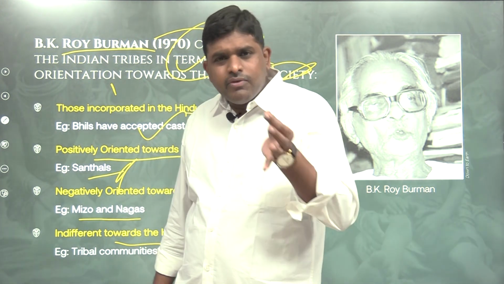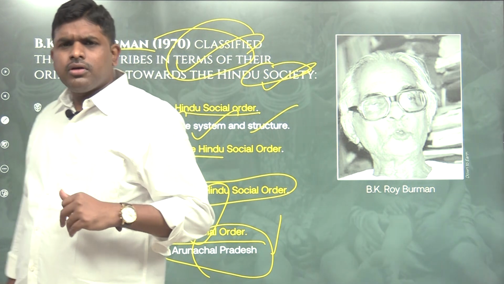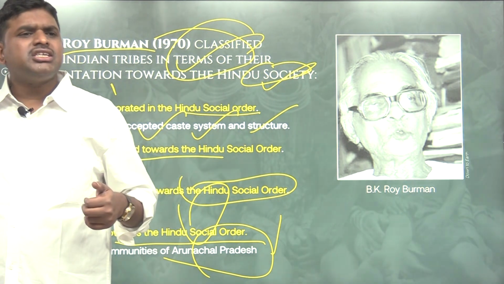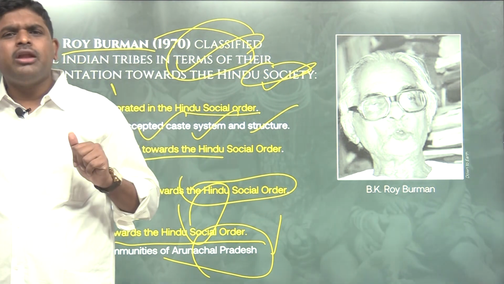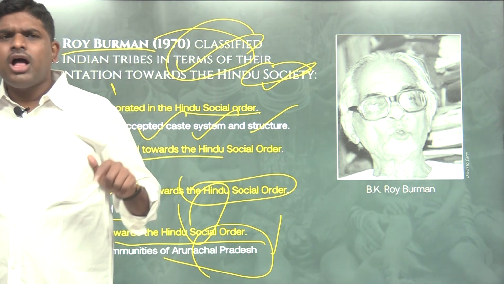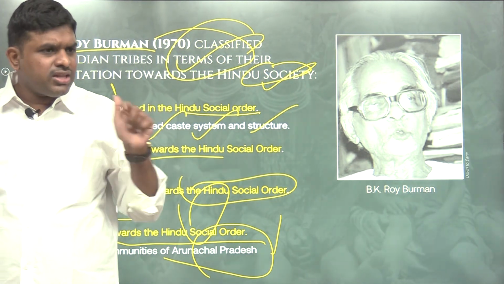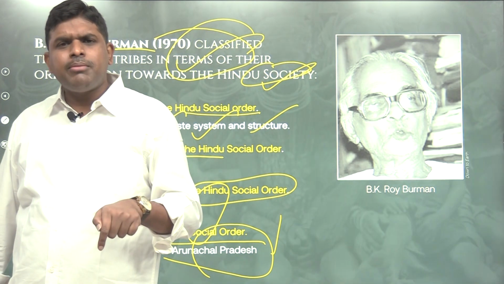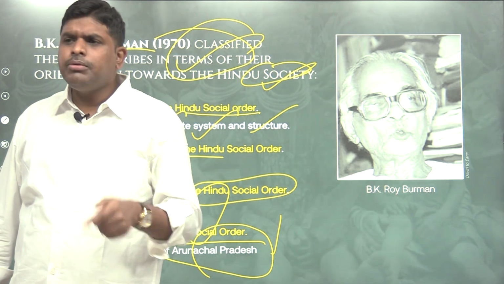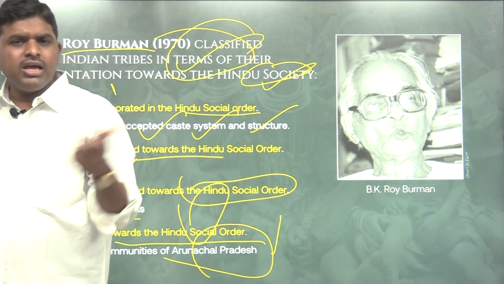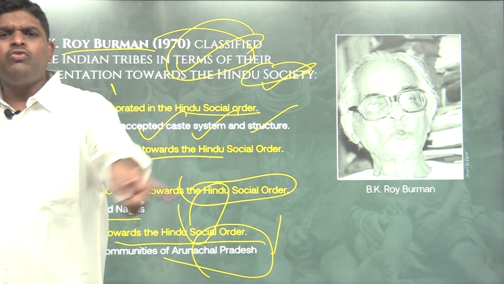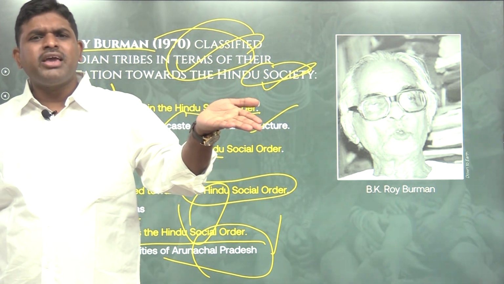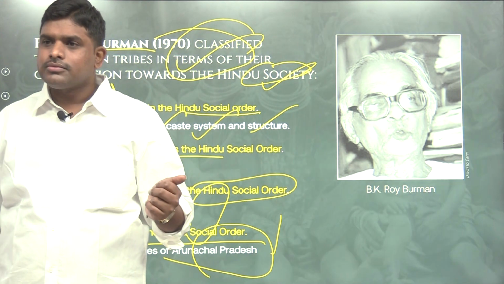Why? Because in 1950, 1960, and today also we feel this. Why? Because see, STs are under the Hindu Marriage Act. STs are under the Hindu Succession Act. How can you put STs under the Hindu Succession Act? How can you put them under the Hindu Marriage Act? Whether they are Hindus or not, they have their own religion, they have their own culture, then how will you bring them under the Hindu social system? Example, the Hindu Succession Act, the Hindu Marriage Act. If any tribal wants to get a divorce, they have to follow the Hindu Marriage Act. The tribe is questioning, I am not Hindu, then how are you making me follow the Hindu Marriage Act?